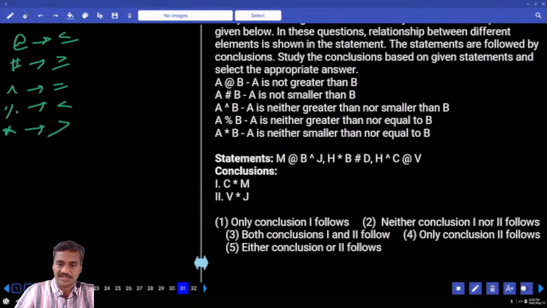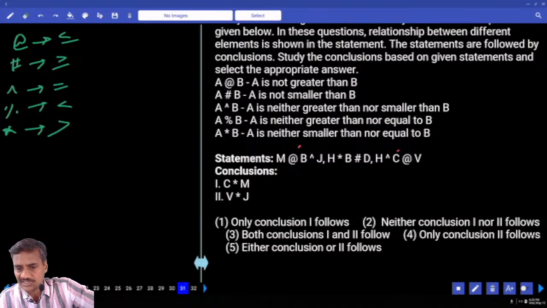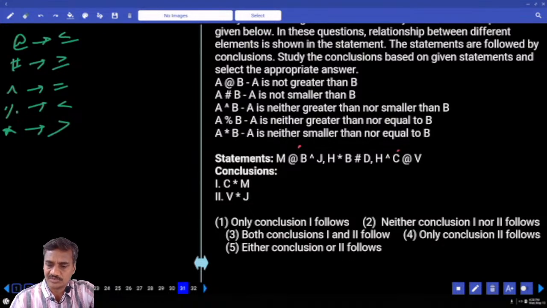Then 31, C and M. Now C is here and M is here. Now tell me which element is common here. Is there any element that is common? No. First we need to move from C to H, H to B and B to M. Now C to H, C power means C equals to H.